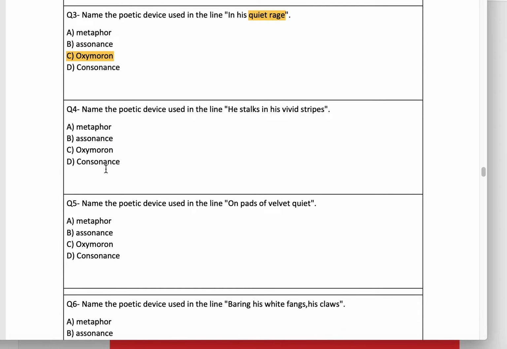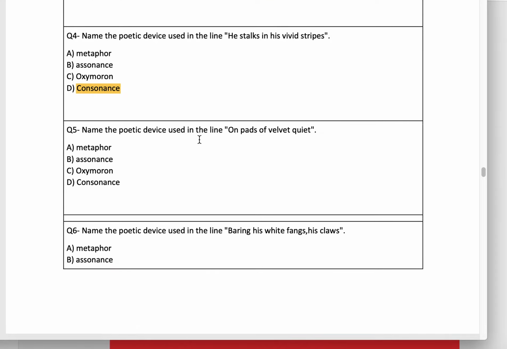Question number 4. Name the poetic device used in the line he stalks in his vivid stripes. Consonance. Okay, but why consonance? Because we have S and S and S at different places. The repetition of this consonant sound will create consonance.